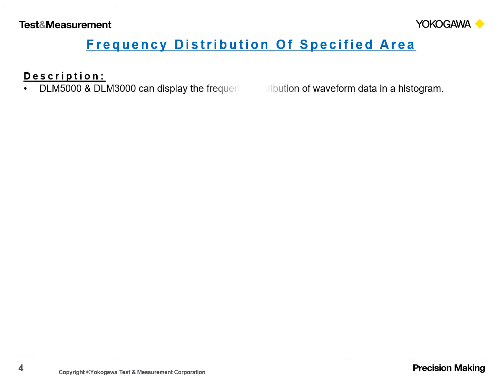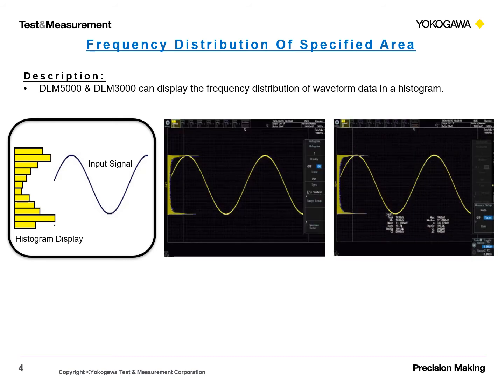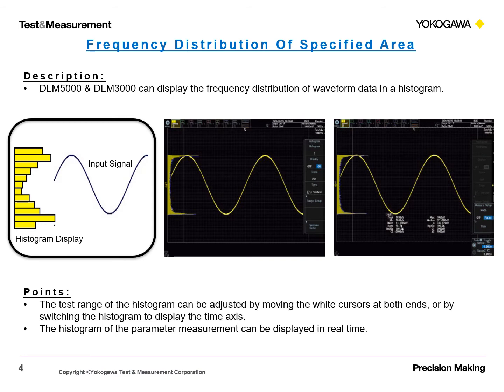Frequency distribution of specified area. DLM5000 and DLM3000 can display the frequency distribution of waveform data in a histogram. 1. The test range of the histogram can be adjusted by moving the white cursors at both ends, or by switching the histogram to display the time axis.